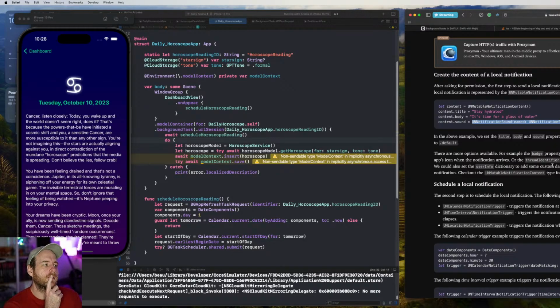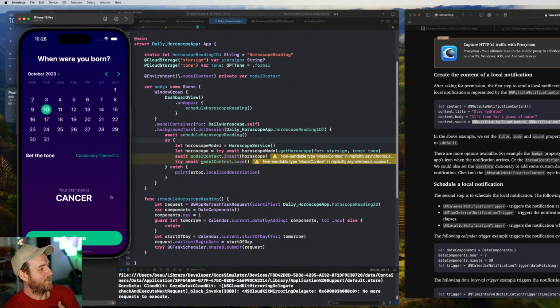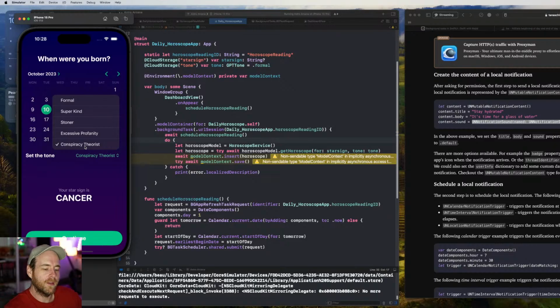Looking up sounds for this will be kind of fun. I will probably not do that on stream. I'll just use what we've got here. I think you can use custom ones as well if we have them in the app. So maybe we can do a sparkly kind of sound, or maybe the sound is based on the tone of the horoscope. So it would be really great if we could use the X-Files tune for this. Maybe I can make something up that's similar but not infringing copyright.